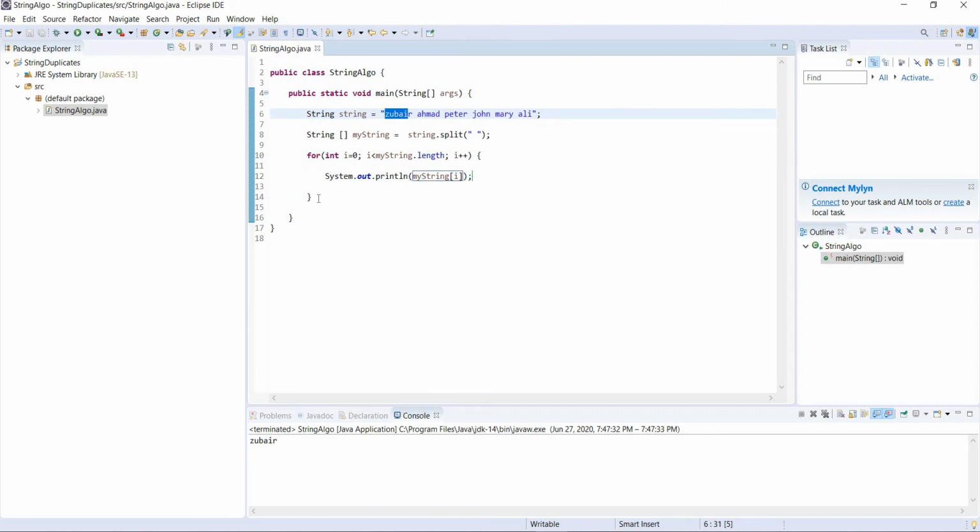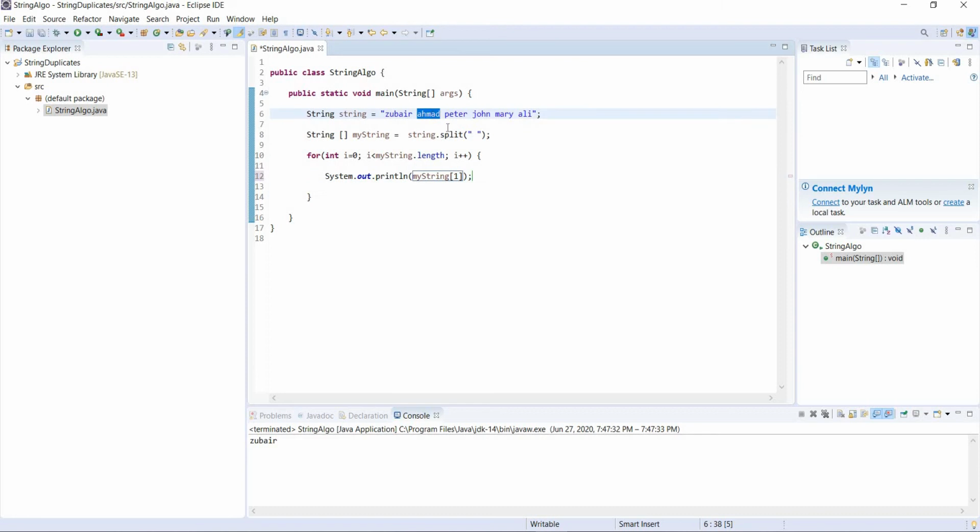Then when it comes over here, it goes back, and then I plus plus, so this 0 will become 1, and 1 will come over here. It will check 1 is less than string.length, of course the length is 6, so 1 is less than 6, so it will again come here and put 1 instead of 0. Then it will print the index 1.